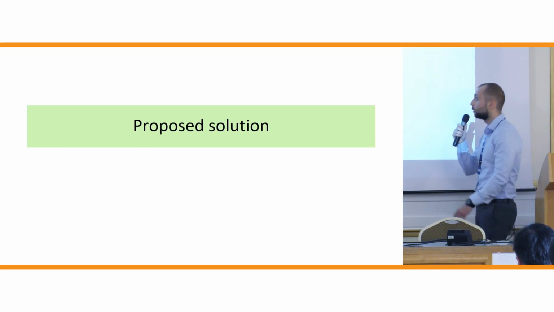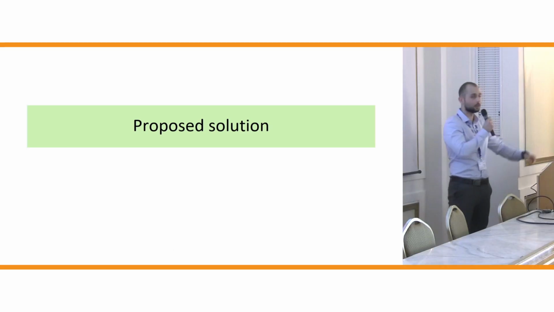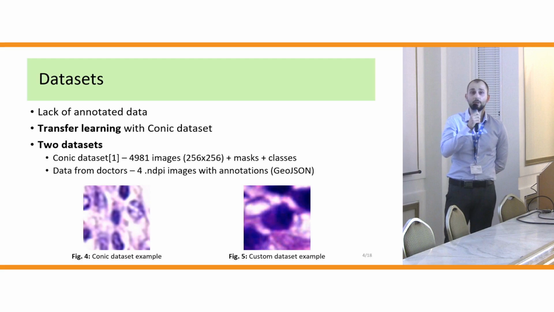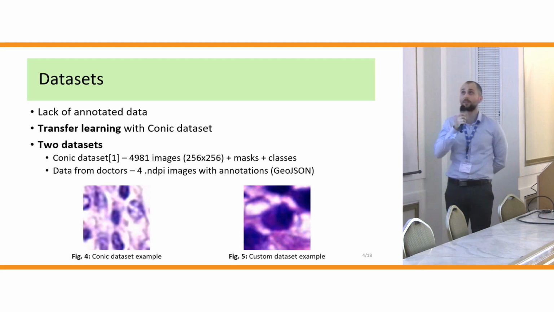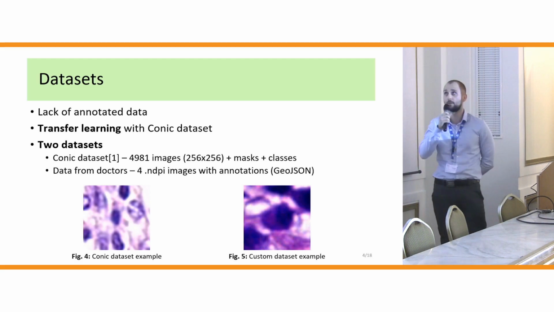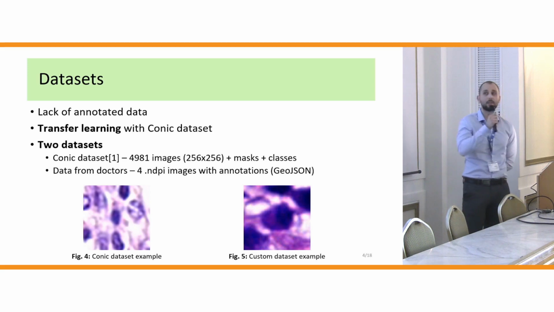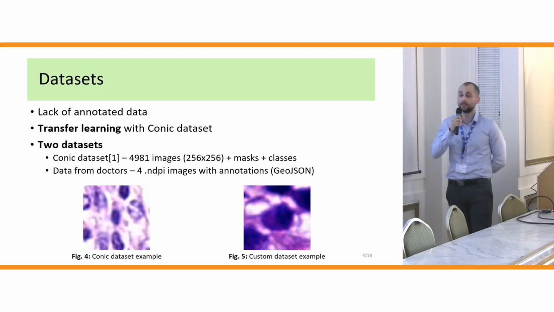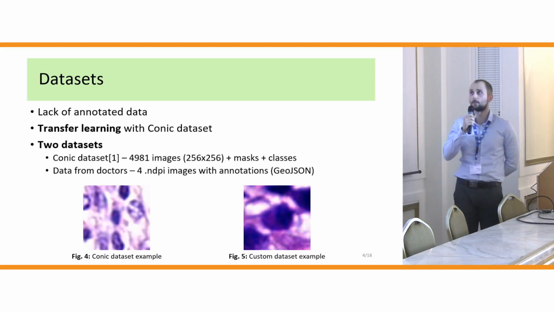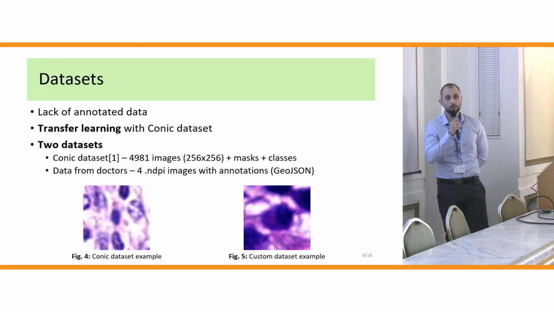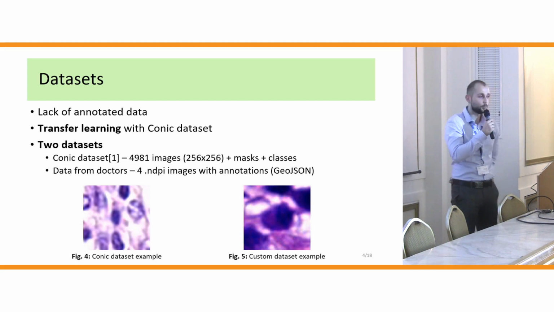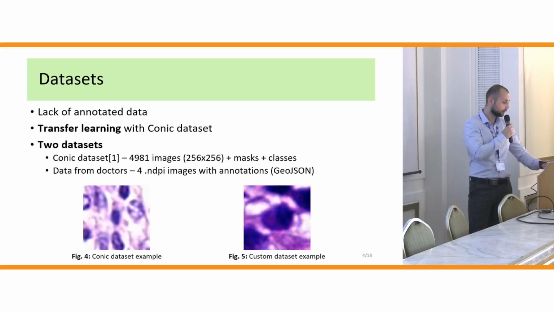Now I'll tell you something about our proposed solution. As I said, we have a lack of data. Because of this, we implemented transfer learning with the CoNIC dataset. That's the first dataset which we used. Our second dataset is made of 4 whole slide images, which we got from pathologists.